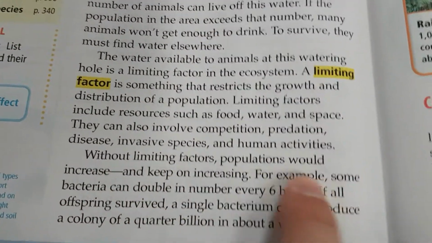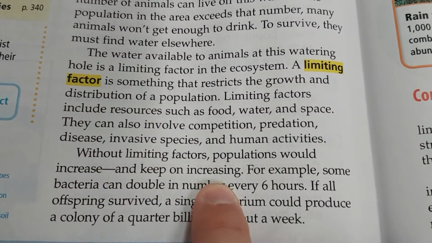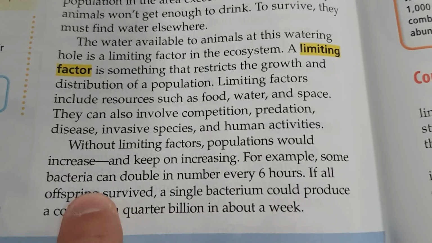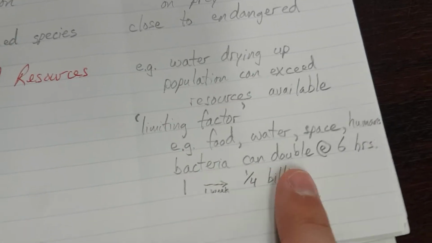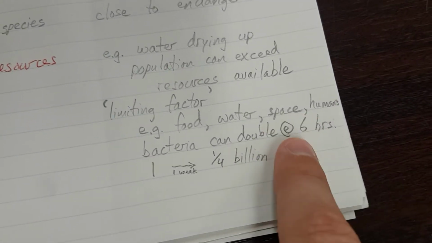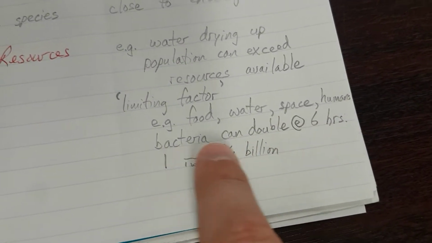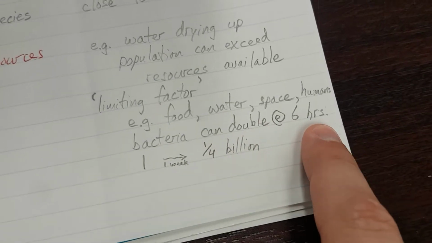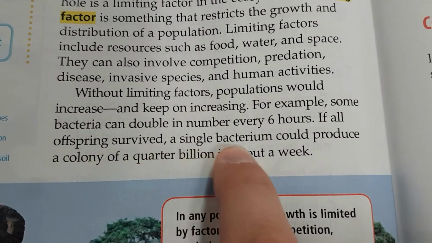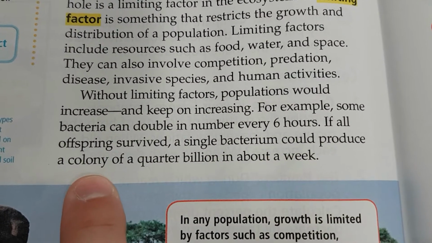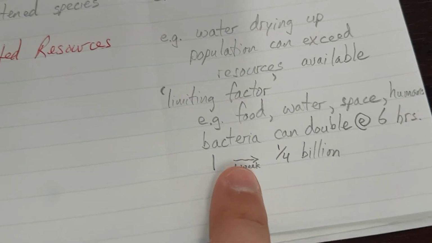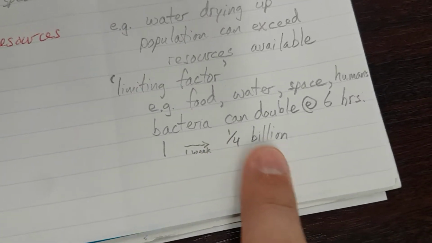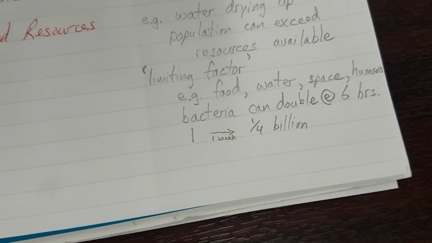Without limiting factors, populations would increase and keep on increasing. For example, some bacteria can double in number every 6 hours. Bacteria can double, that's a letter E with a swirl around it, for every. Bacteria can double every 6 hours, HRS period. If all offspring survived, a single bacterium could produce a colony of 250 million in about a week. So 1 arrow, 1/4 billion in 1 week. That is a lot.